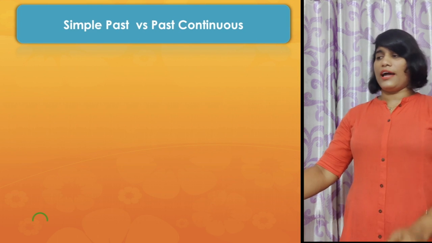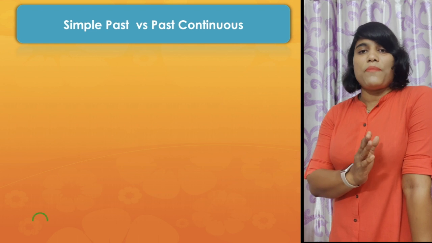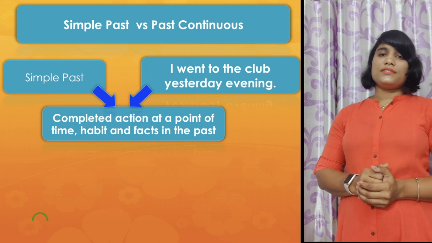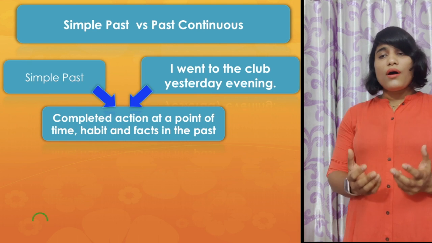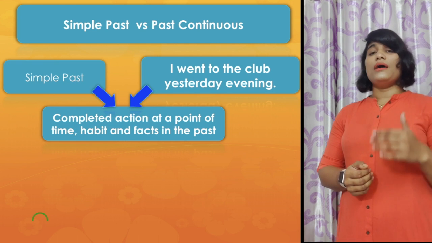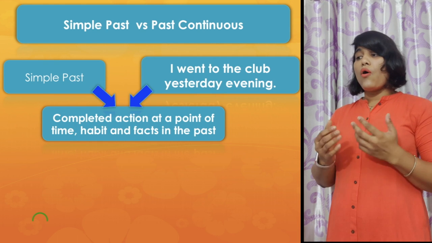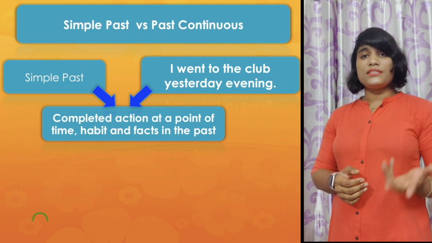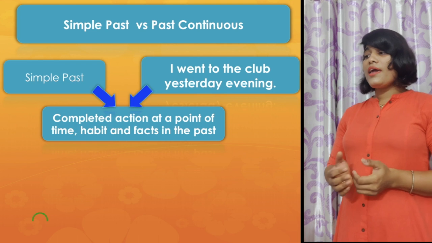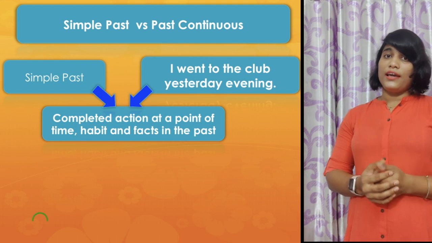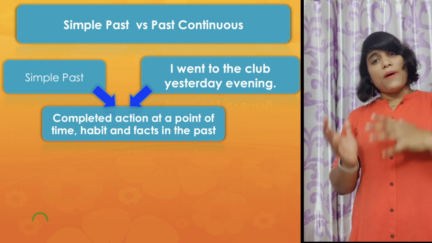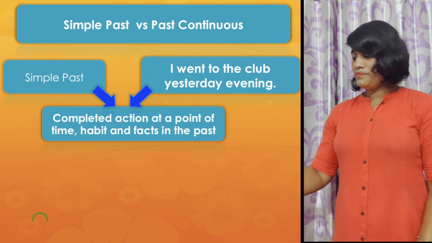Now, here you find the difference between simple past and past continuous. Simple past always tells you about an action which was already completed in the past, or a past habit, or a past fact which happened in the past. For example, I went to the club yesterday evening. That was a completed action. I went there in the past and it was completed there.